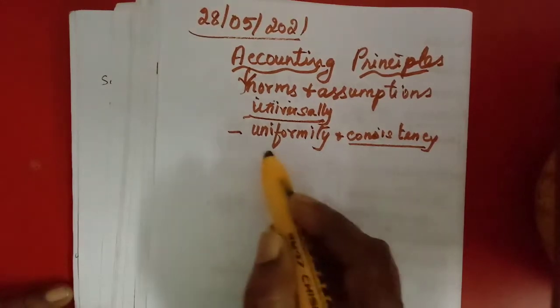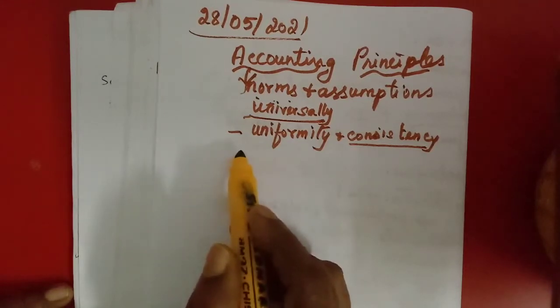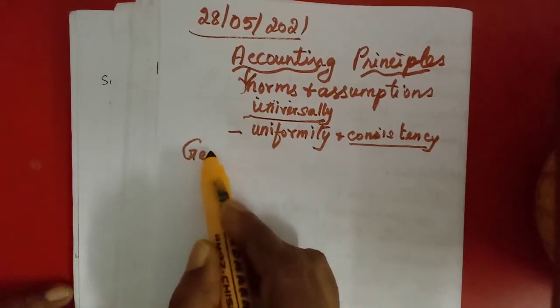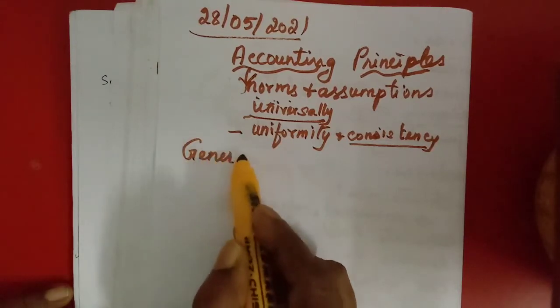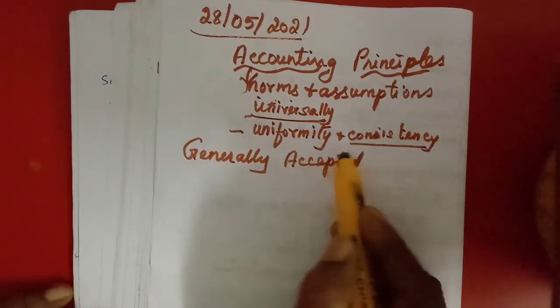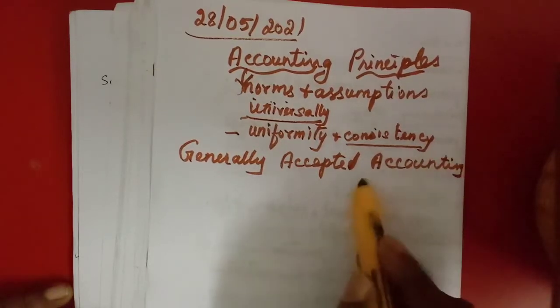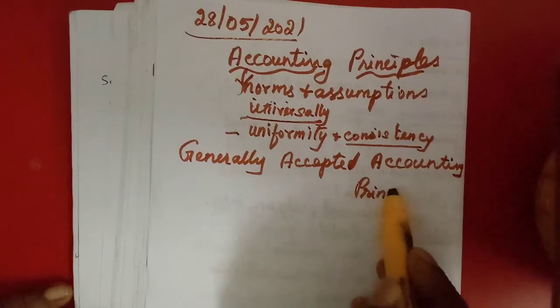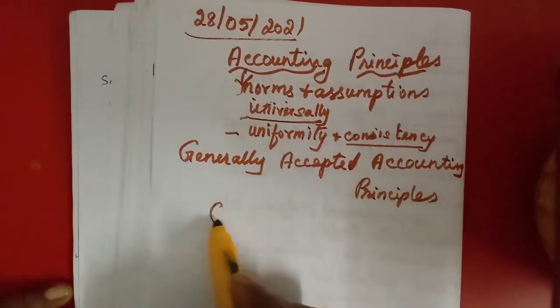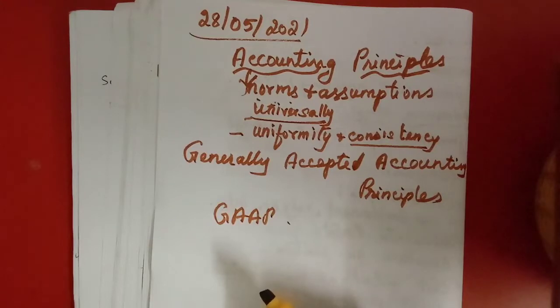Since they are accepted universally, we can say these principles are generally accepted accounting principles. If we take the first letter of all the words, GAAP. They may ask for 1 mark. GAAP means generally accepted accounting principles.